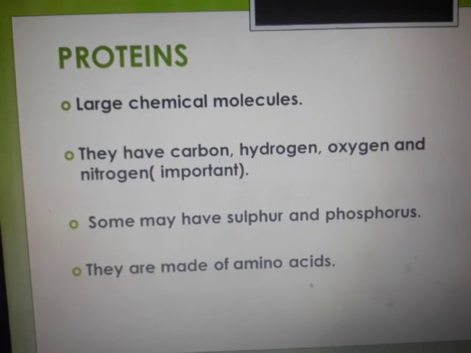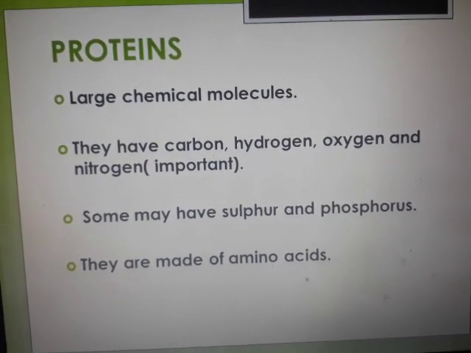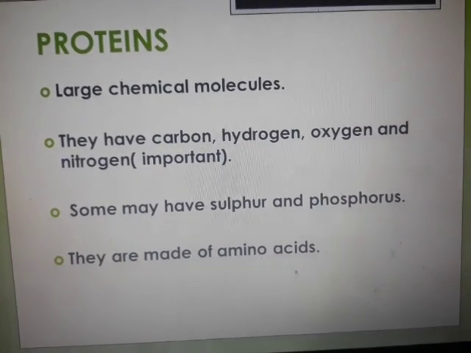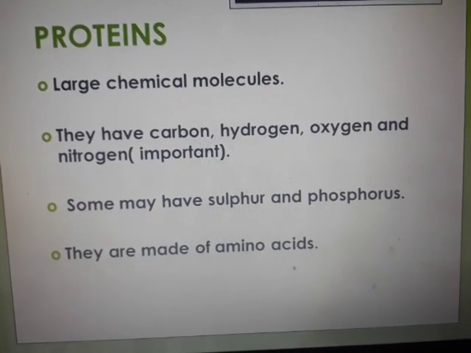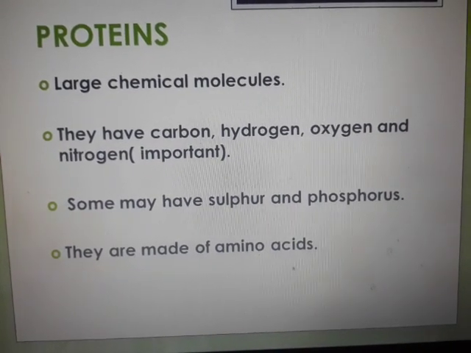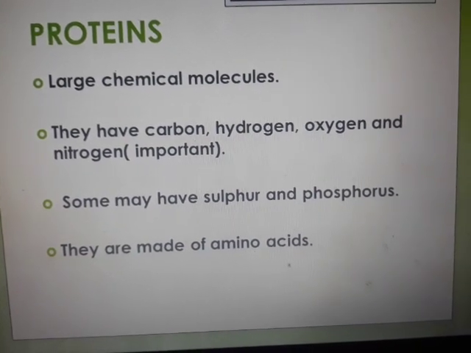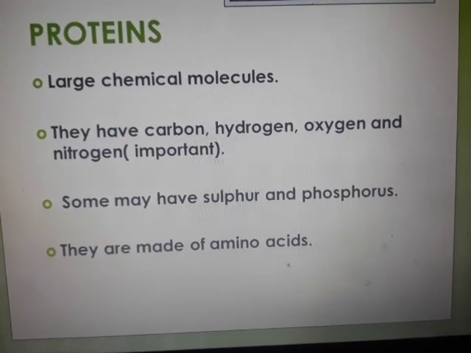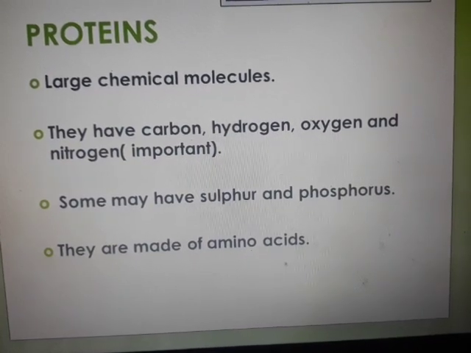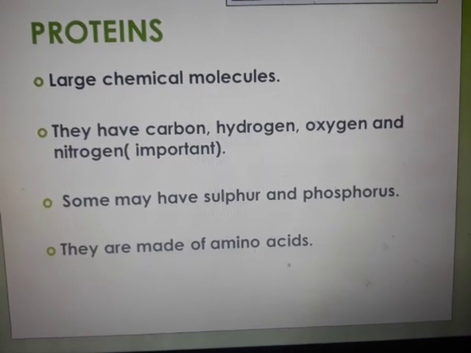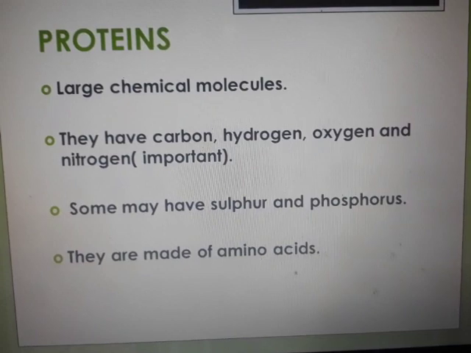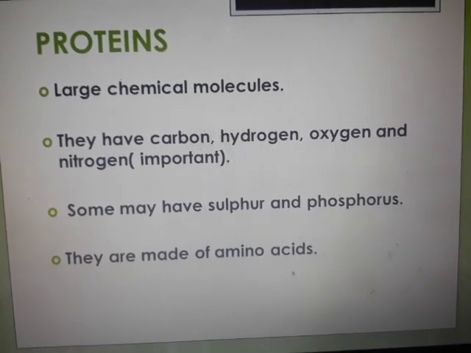Next is proteins. It is large. These are the large chemical molecules. Okay, they have carbon, hydrogen, oxygen, and nitrogen. It's very important, nitrogen in this. Some may have sulfur and phosphorus elements joined with them, along with carbon, hydrogen, oxygen, and nitrogen, and they are made up of amino acids. They are stored in the body in the form of amino acids.